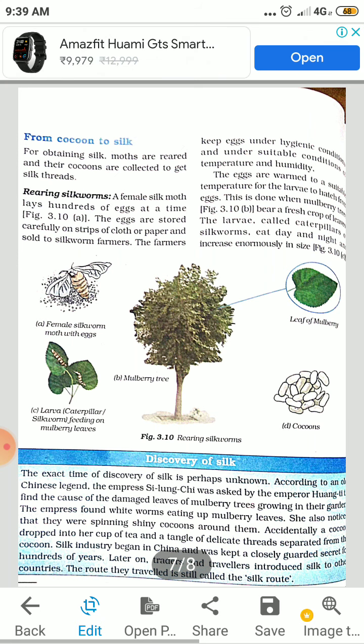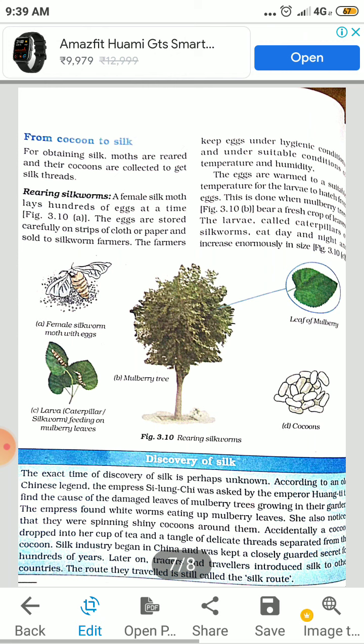The eggs are stored carefully on strips of cloth or paper and sold to silkworm farmers. The farmers keep eggs under hygienic conditions, that is suitable conditions of temperature and humidity. The eggs are warmed to a suitable temperature. It needs warmth, like how do the eggs hatch? The hen sits on the eggs, that means it gives warmth to the eggs. Similarly, these eggs of the silkworms are given some warmth. This is done when mulberry trees bear a fresh crop of leaves, because they eat leaves.